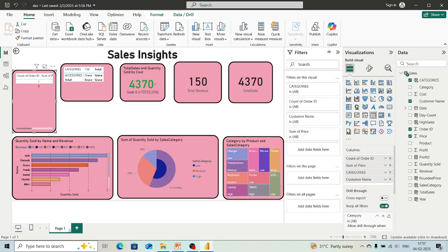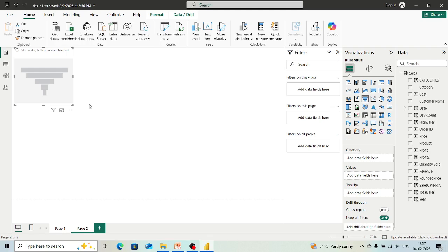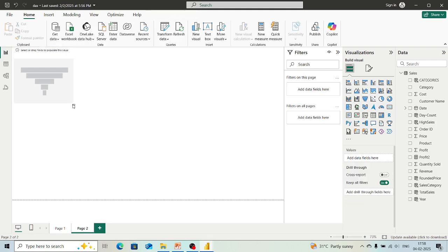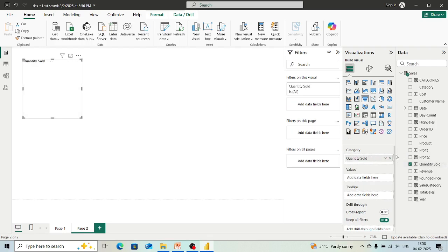Now what we can do is go to the next page. We'll take a different page and understand the things. Let's take this last one, the funnel. There are many more things, but we are just taking this. What we will do, we have the category option here. In that I'm going to take this, and in values I want profit.